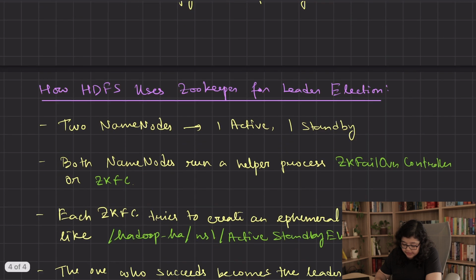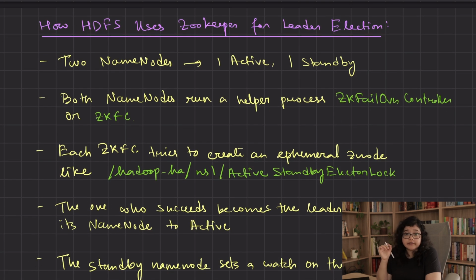Now let's see how HDFS, Hadoop Distributed File System, uses Zookeeper to always have one active node and never more than one. If you are new to HDFS, don't worry, here's the basic idea. HDFS is a system used to store and manage huge amounts of data across multiple machines. In HDFS, the name node is like the manager. It tracks where your data is stored and it helps clients to read or write data. Here's the problem. The name node is the single point of failure here.